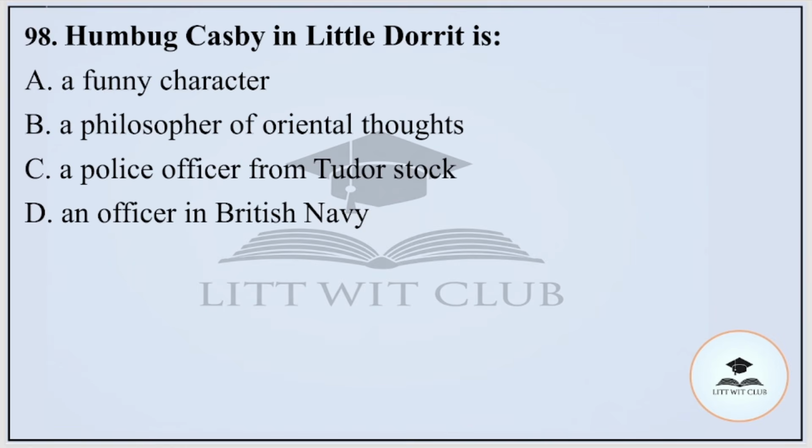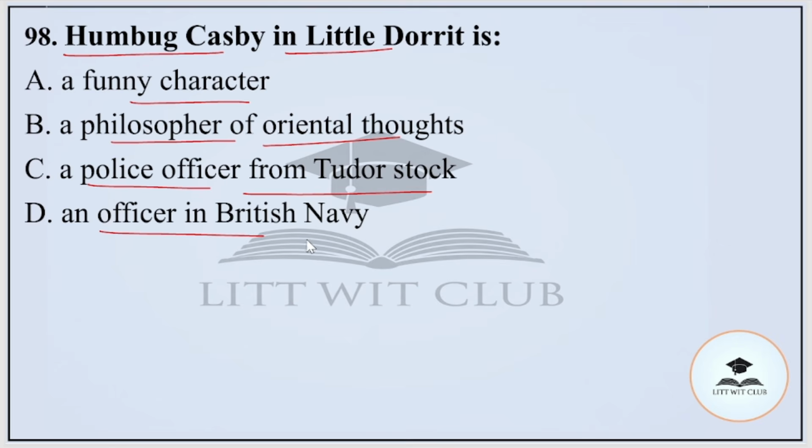Question number 98. Humbug Casby in Little Dorrit is A, a funny character, B, a philosopher of Oriental thoughts, C, a police officer from Tudor stock, or D, an officer in the British Army. And the correct option is option number A, that is a funny character.